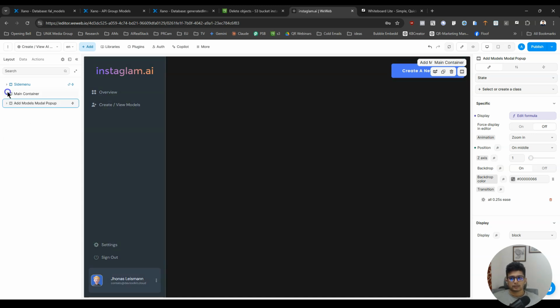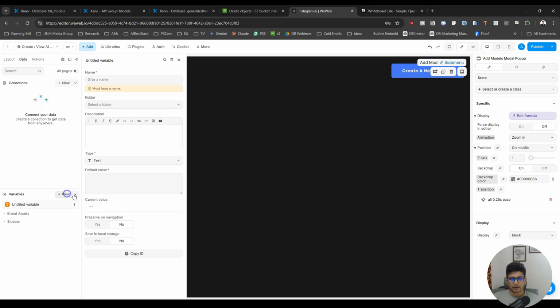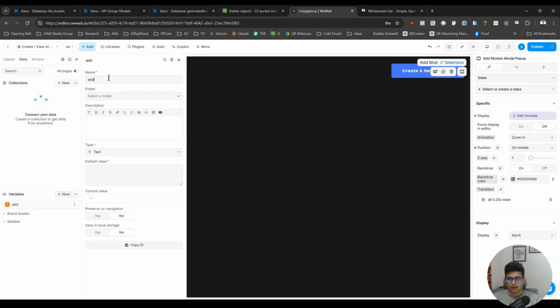Okay, and in data I'm going to create an add models model, right? And we're going to create a folder and we're going to call it models. Model means something that shows up as a modular thing.